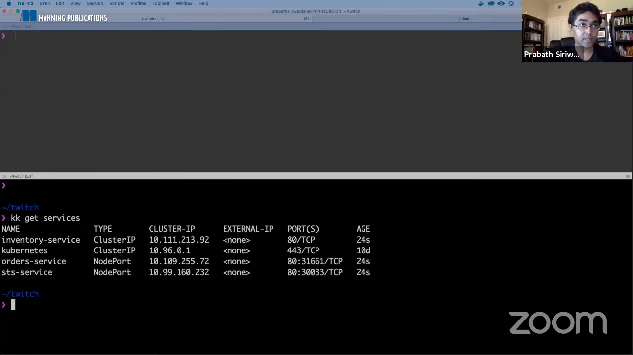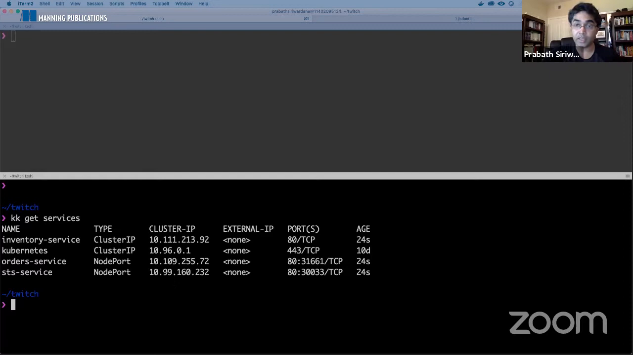Now you can see there are three services that got created: STS service, order service, and the inventory service. The STS service is of node port type, order service also of node port type, but inventory service is cluster IP type. Right? So in my Kubernetes cluster, there's a master node and there are two other worker nodes. So to access any of these services, I need to pick the IP address of a given node, right?